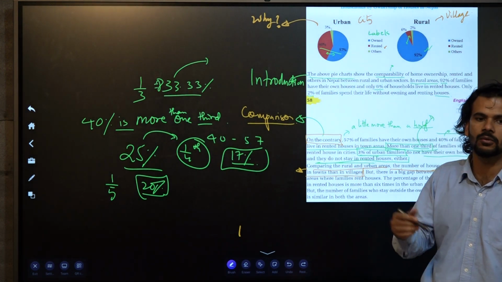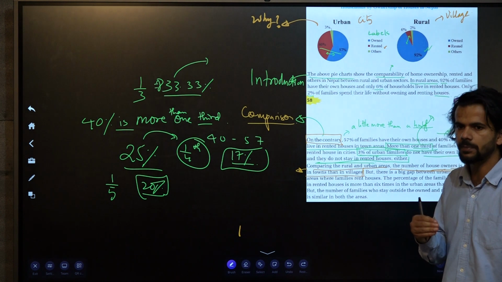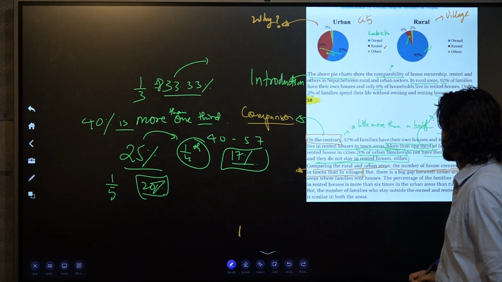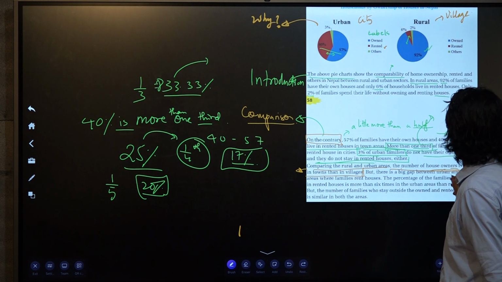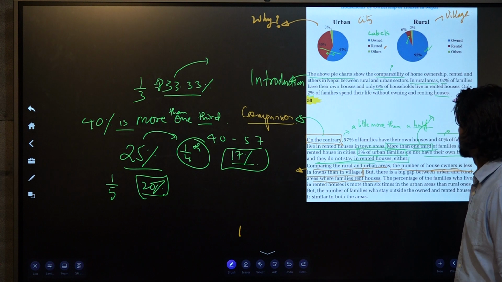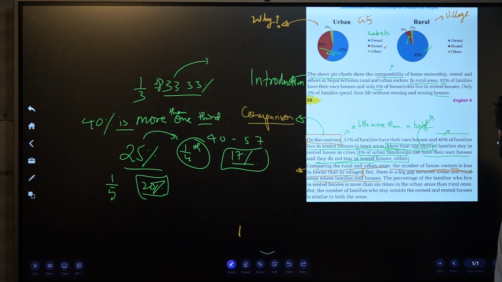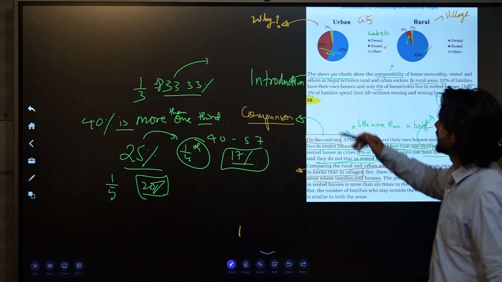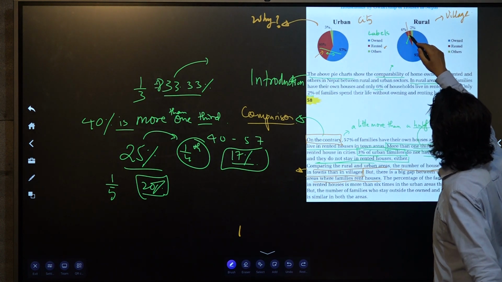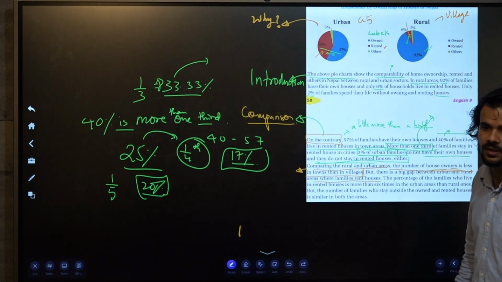So even when you calculate in terms of number, a smaller percentage can be a bigger number. Alright. But there is a big gap between urban and rural areas where families rent houses. So if you look at the percentage of people renting here and the percentage of people renting here, the gap is huge.